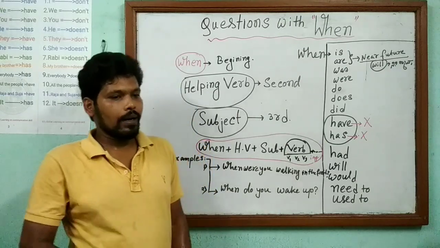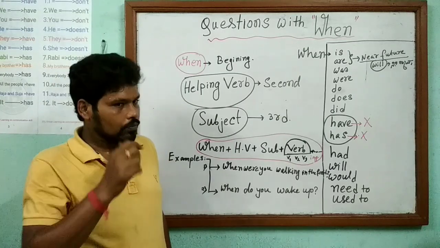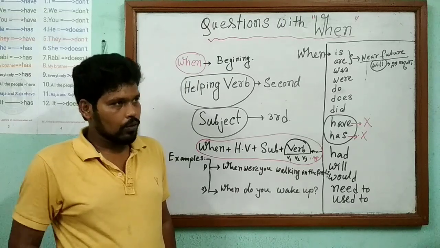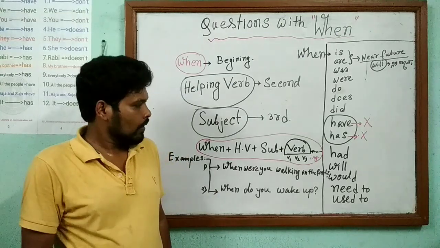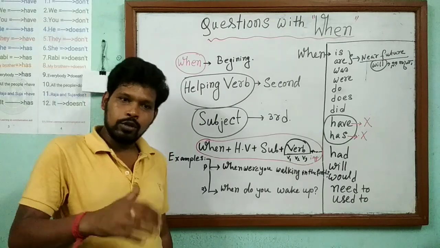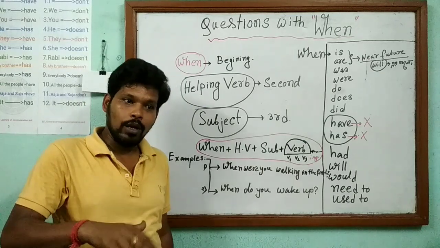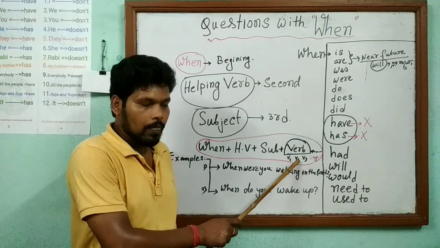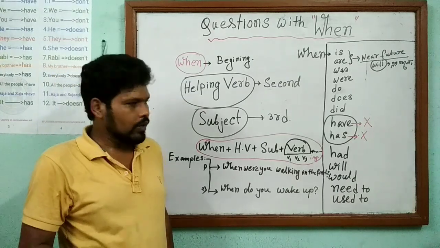Then we have to remember, in a single moment, which helping verb the questioner uses. Do, then subject plus V1. Am is there, then the answer also has am, with the ing form. Have, has or had, then the answer will also be have, has or had with V3. A question with will, then the answer will also be will plus V1. So which form of the verb will be used, we have to remember in a second, in a moment.